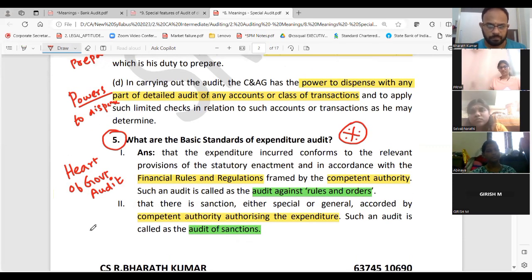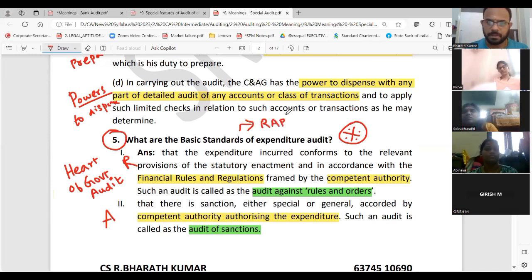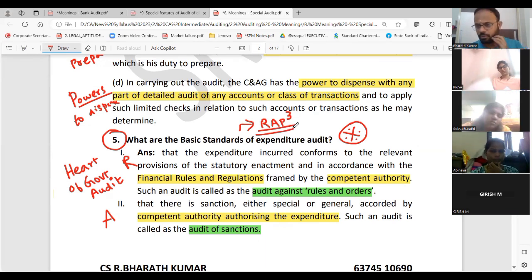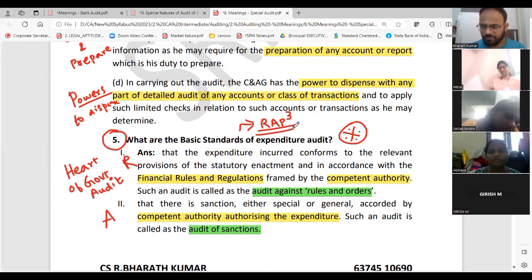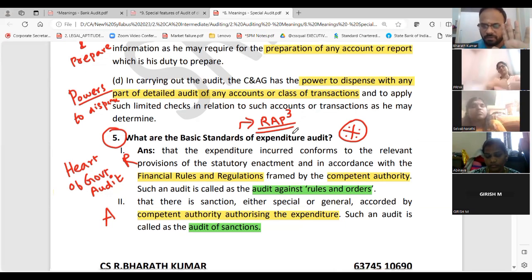Then rules and order. So you can remember RAP, R-A-P, Q. Please update this in the mnemonics. I have told mnemonics very rarely for auditing. Initially, we told more. You can also update. There is no hard and fast rule that you should not have anything. You can update, but conceptually, you should know. All these 5 are very important.